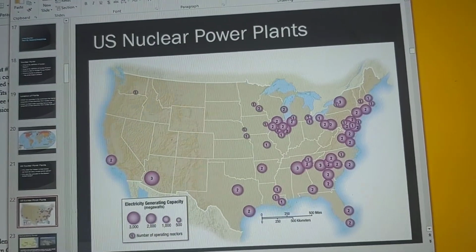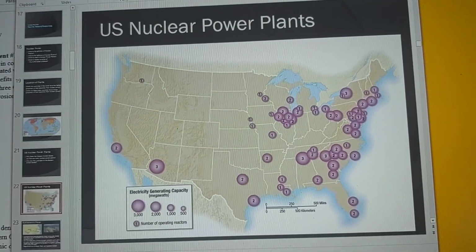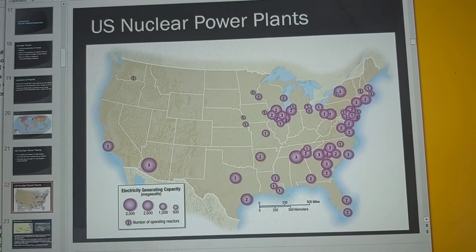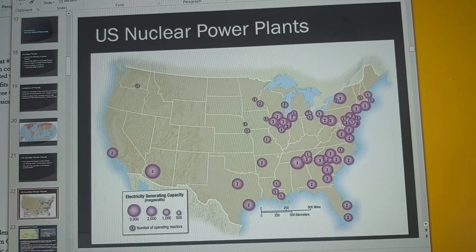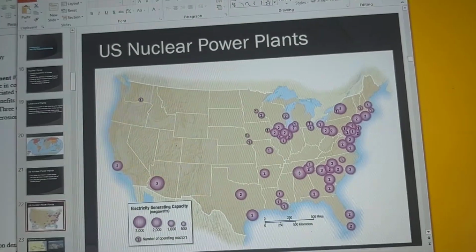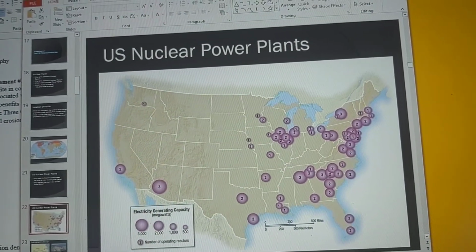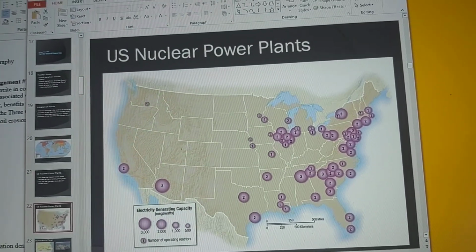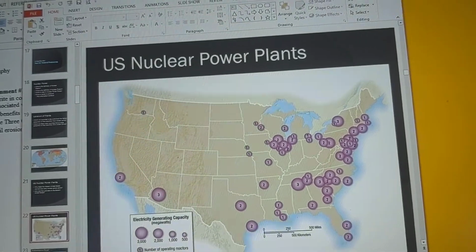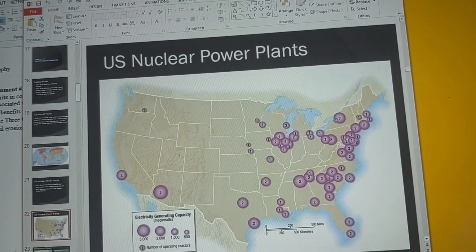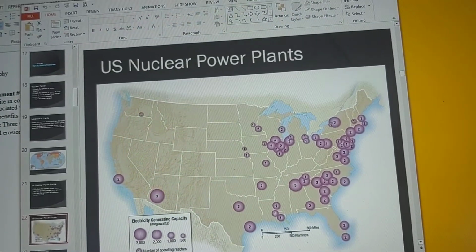Another thing too, ladies and gentlemen, is that we rely more on hydropower and coal power, natural gas, of course, in order to do it, okay? That is why we use those there, okay?